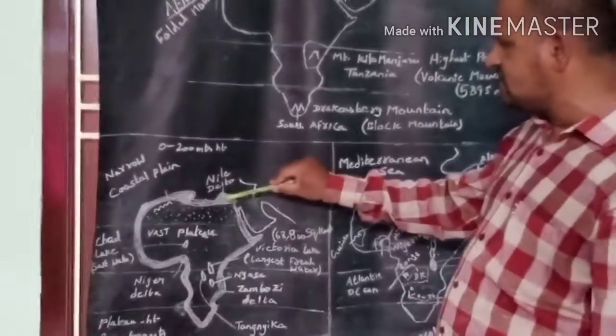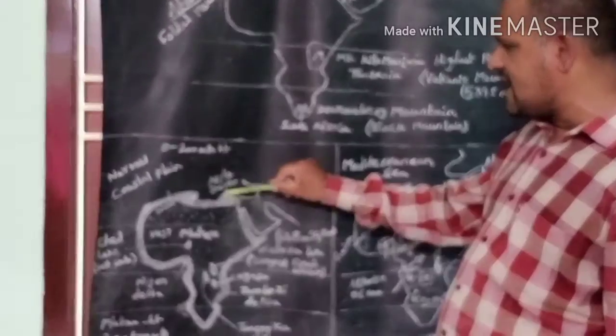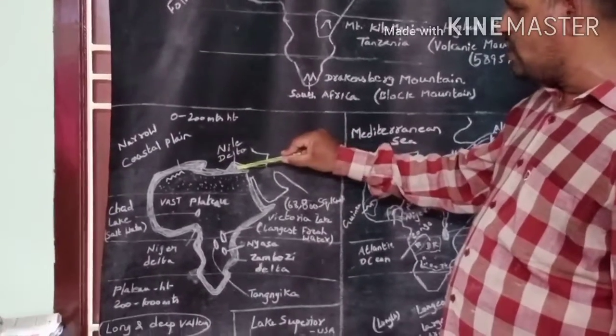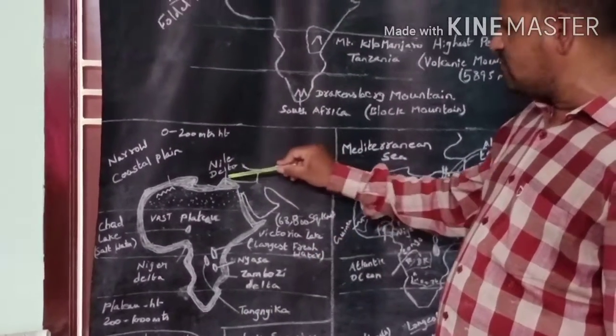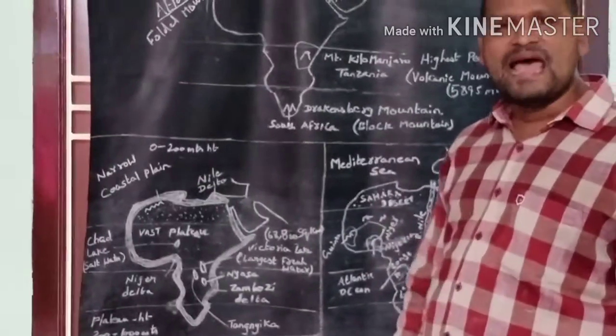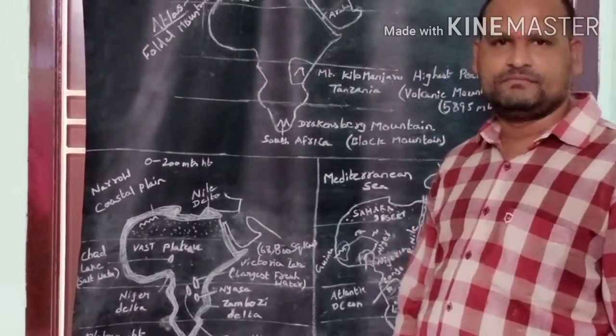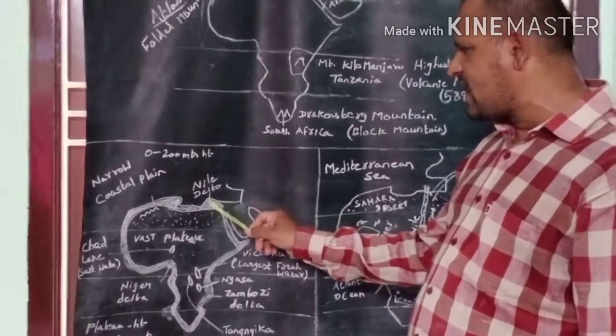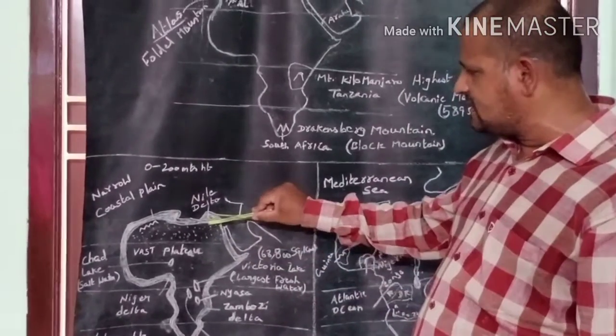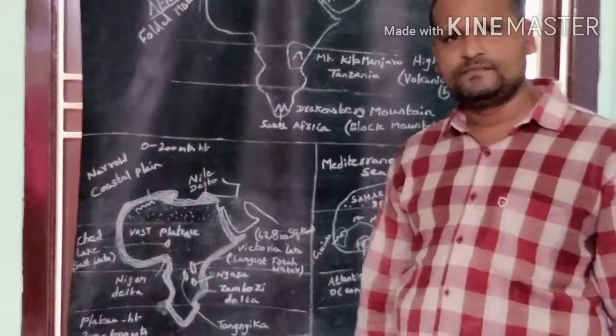Before a river joins the sea, it forms a triangular shape. The triangular shape is called delta.